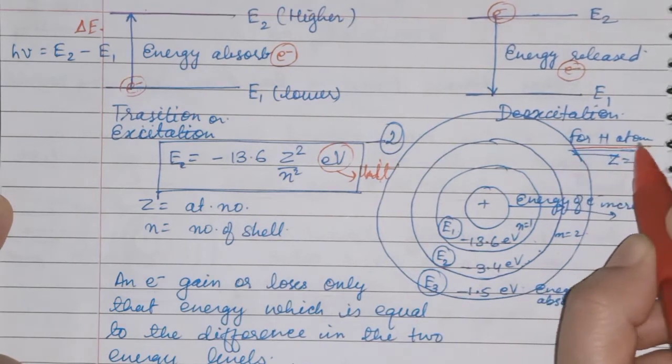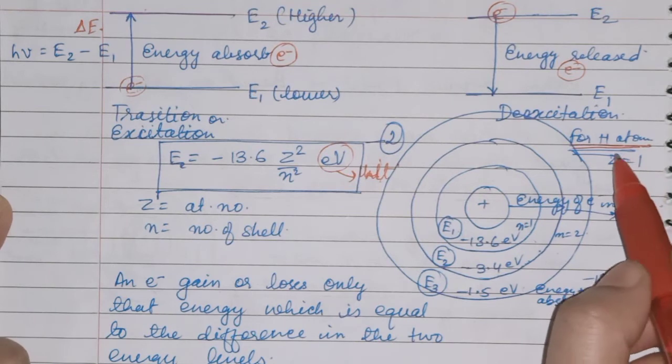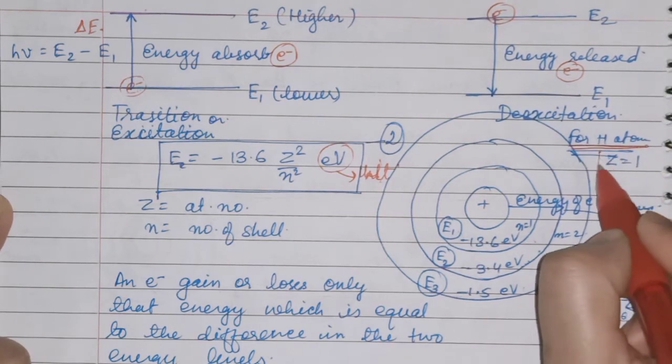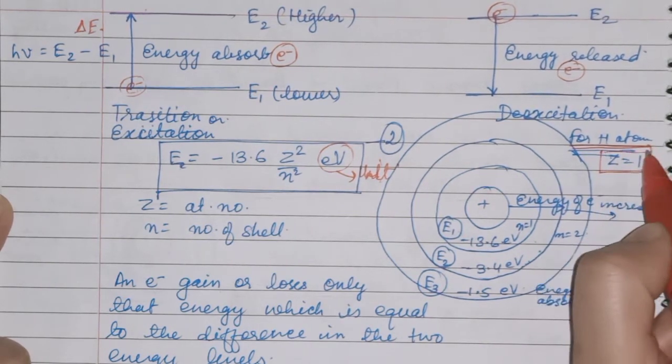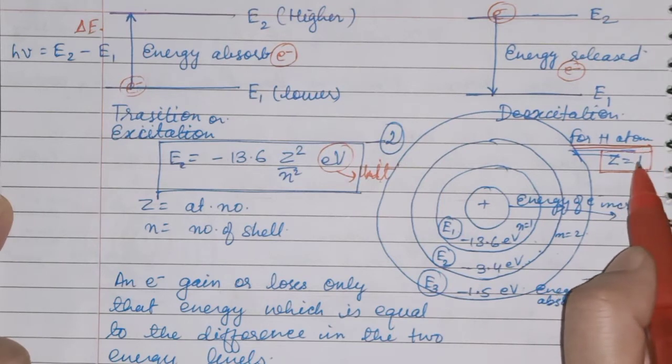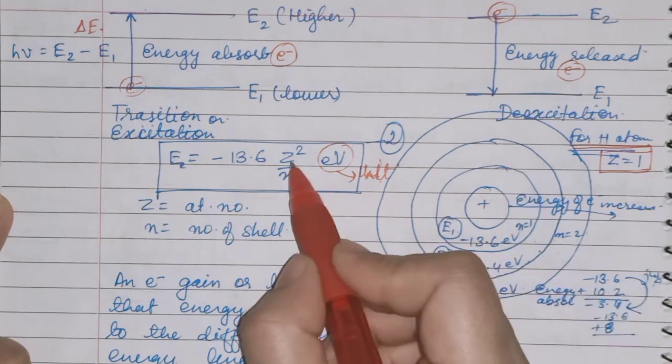Now see children, what is happening for the hydrogen atom. Bohr has explained all these properties based on the hydrogen atom. So for the hydrogen atom, the value of Z is equal to 1, because the atomic number of hydrogen is 1. So we will put Z over here.